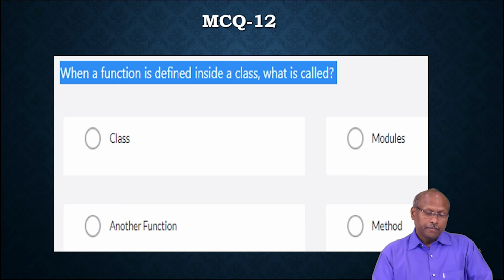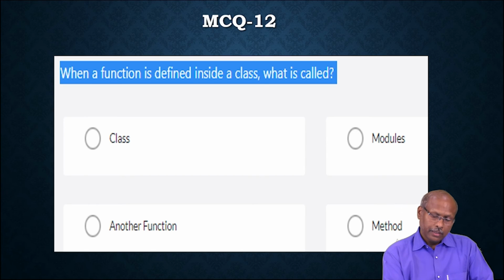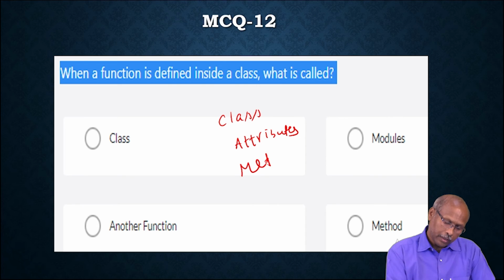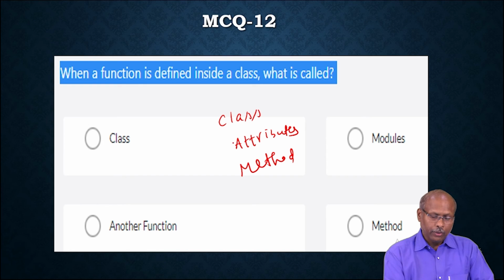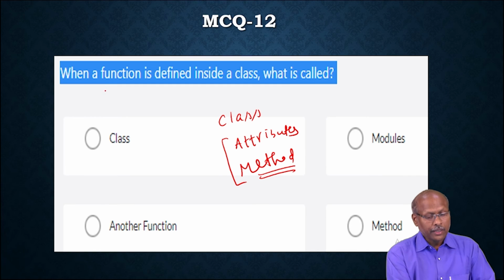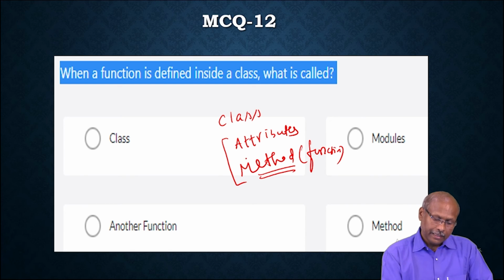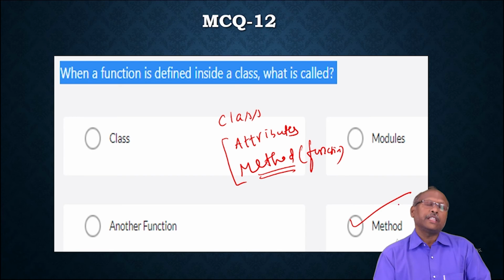Next, when a function is defined inside a class, what is it called? I think you know, a class is a collection of attributes and methods. Inside a class, when you write some attributes and some methods, a method is nothing but a function. So when you write functions inside a class, they are generally called methods. When you define a function inside a class, then that is called a method. So this is correct.